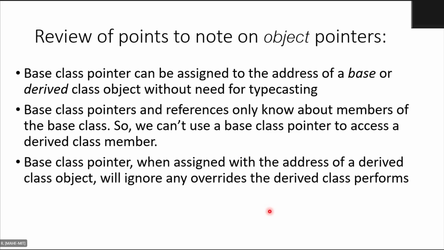The next point says a base class pointer, when assigned the address of a derived class object, will ignore any overrides that the derived class performs. Right? So we also saw that. The base class pointer will not take into account the overriding that is done.